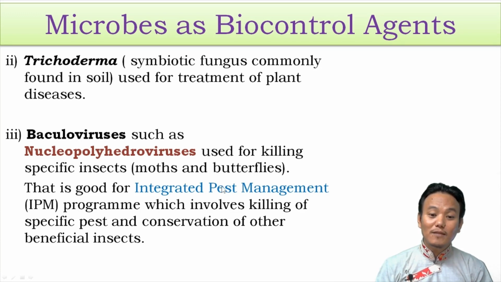Now, use of nucleopolyhedroviruses, because of its specificity, is good for an integrated pest management program. In an integrated pest management program, what we have to do is kill the specific pest and conserve the other beneficial insects. That is called an integrated pest management program. So in microbes as biocontrol agents, we have three examples. First one is Bacillus thuringiensis, which is very important, and then we have two others: Trichoderma, which is a fungus, and nucleopolyhedroviruses, which are baculoviruses. So you can give examples of these three microorganisms which can be used as biocontrol agents.